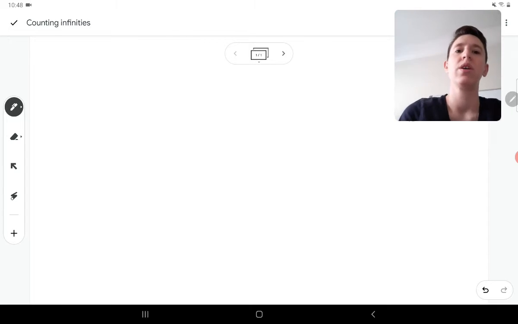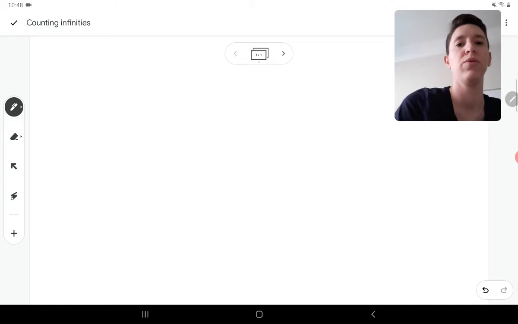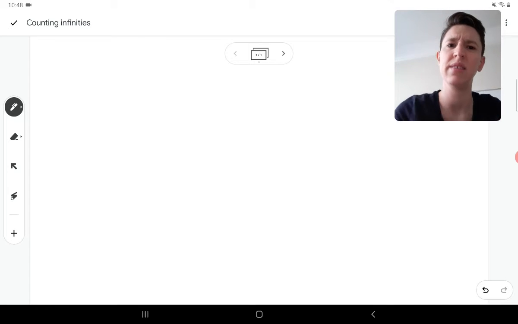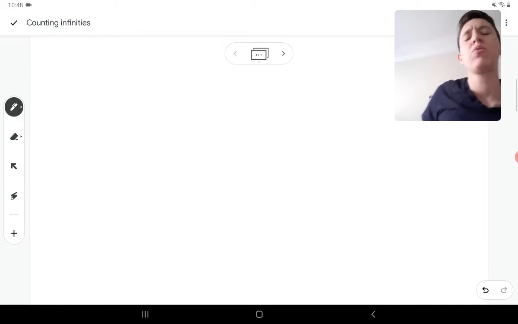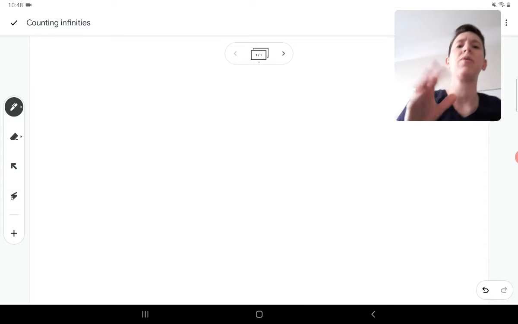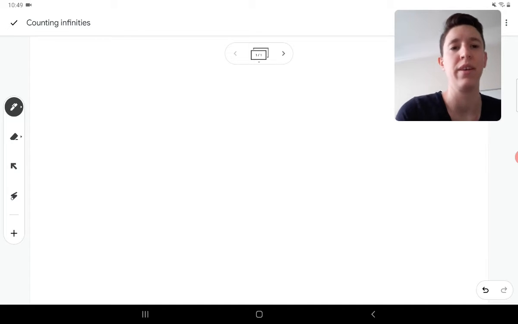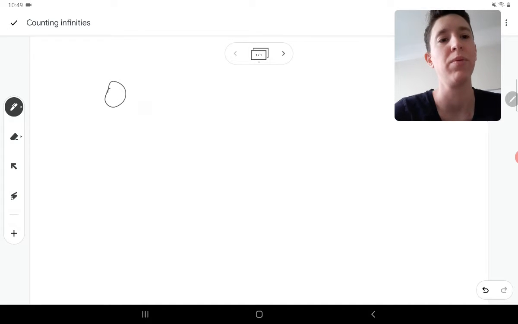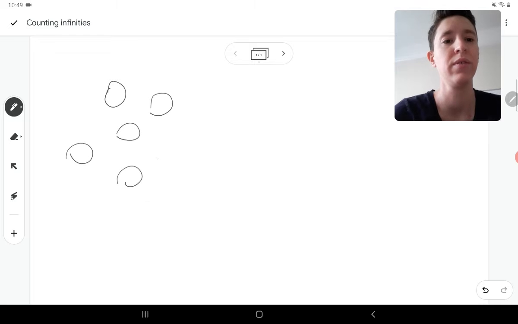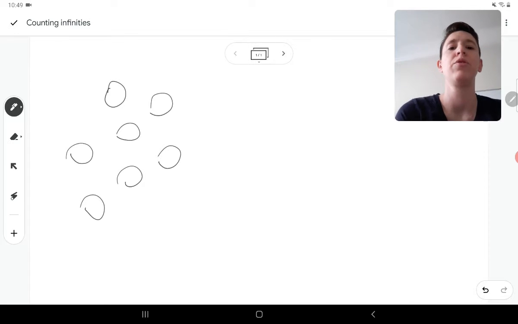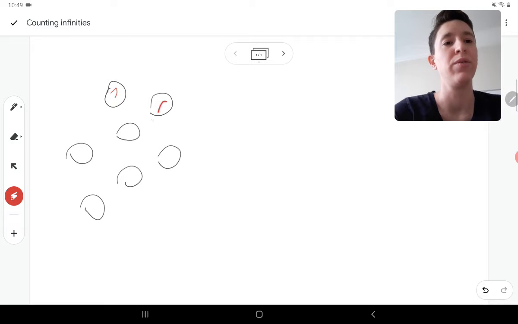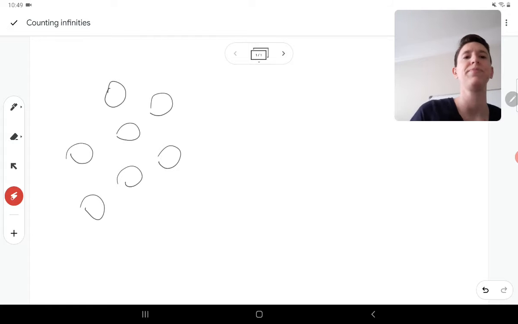Infinities don't always work the same way that they do with finite things that end. But some things work the same way. In this case, let's talk about how counting worked. When you first started learning how to count, you were very small. Let's say you were going to count coins. Someone taught you, there are these numbers 1, 2, 3, 4, 5. You count 1, 2, 3, 4, 5, 6, 7, which means there's 7 coins, right?